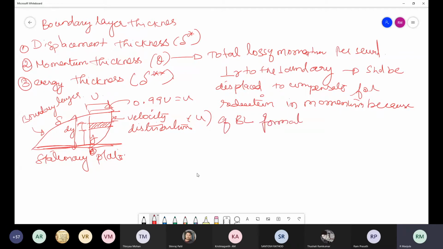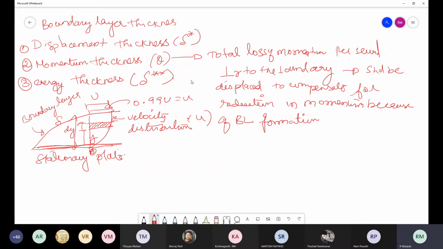This is the definition for momentum thickness. So once again I'll tell you, it is a distance which is measured perpendicular to the boundary, and the boundary should be displaced to compensate for reduction in momentum because of boundary layer formation. Then that is nothing but your momentum thickness, and it is represented as theta.